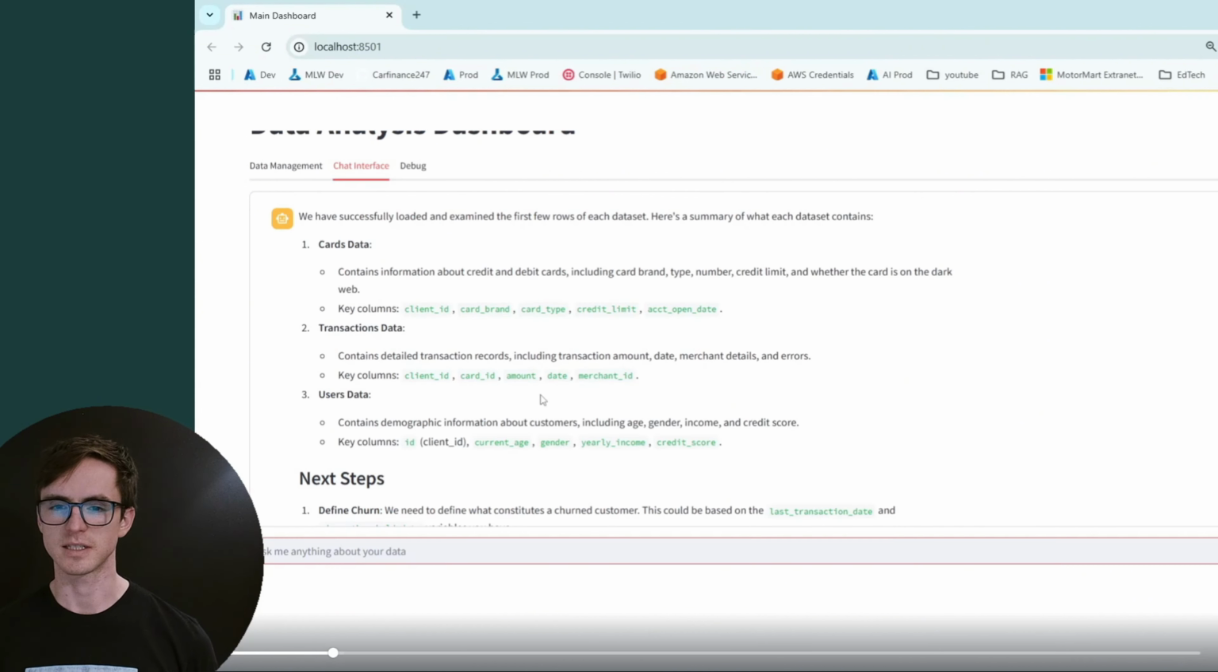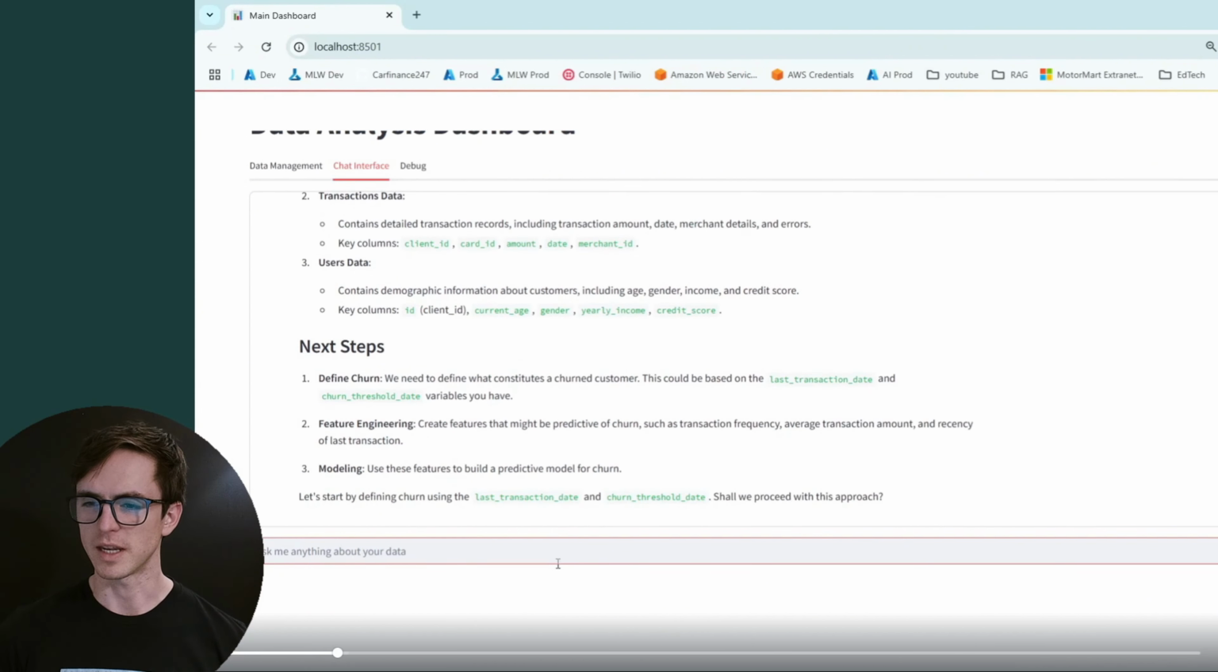Great, so it's loading the data set and it knows what it's working with. And it's now asking me what is churn. So it wants a definition of churn to work with so it can construct a label for the data.